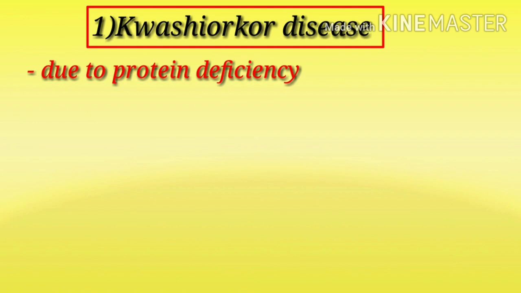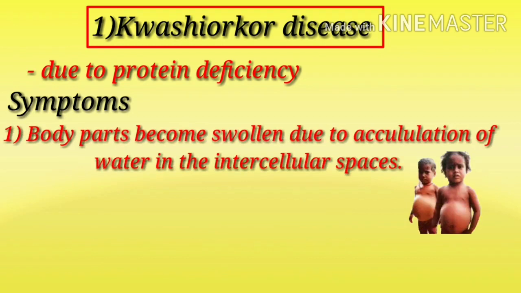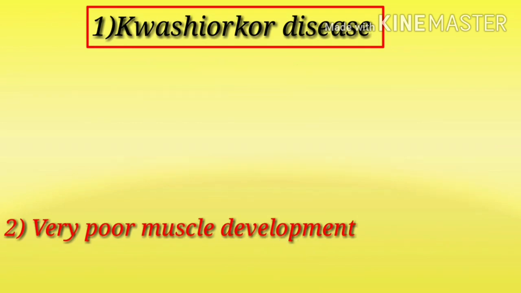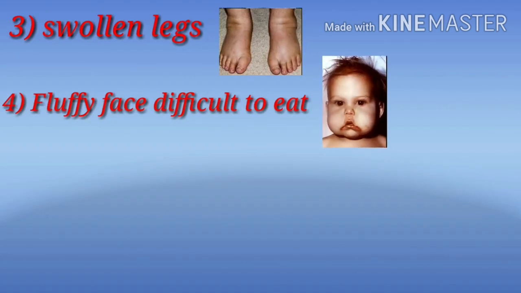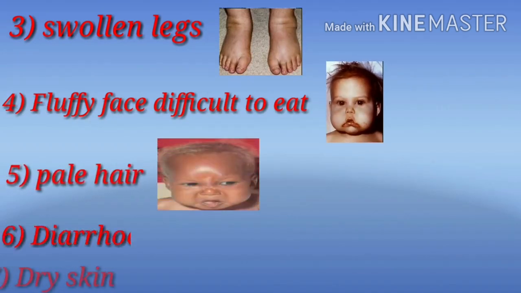This is due to protein deficiency in the diet. What are the symptoms? Body parts become swollen due to the accumulation of water in the intercellular spaces. Very poor muscle development, swollen legs, fluffy face, difficulty eating, diarrhea, pale hair.